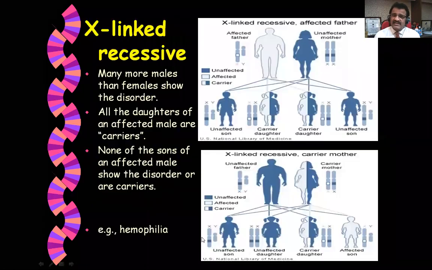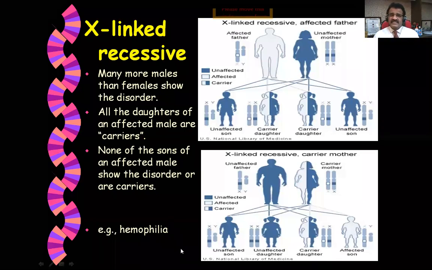Now we'll go to another disorder, X-linked recessive. In X-linked recessive, the common example is hemophilia, and hemophilia patients we get a lot. Here in this case, X-linked recessive gene. Usually the unaffected mother is a carrier. I told you in the beginning also, and the father is unaffected. And here you can see carrier daughter, unaffected son, X-linked recessive carrier mother. If the mother is a carrier, then the son is affected. This example we have spoken of earlier.